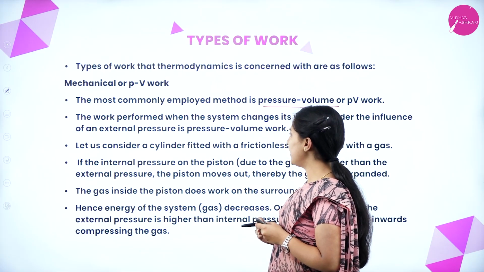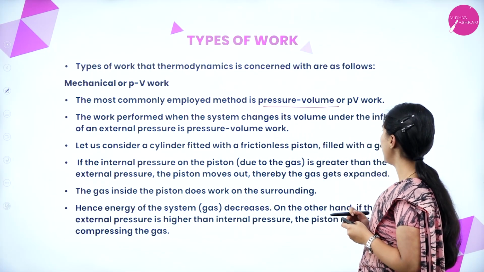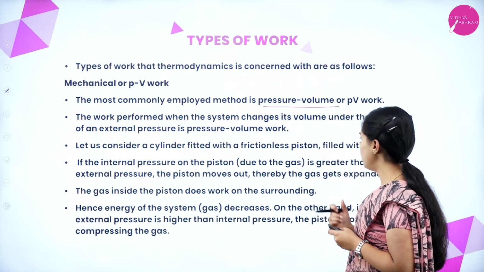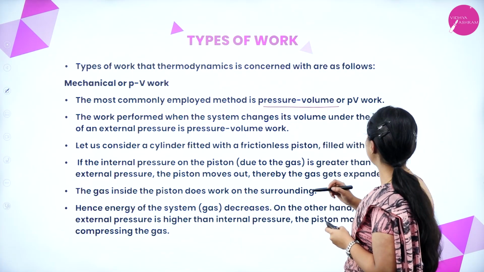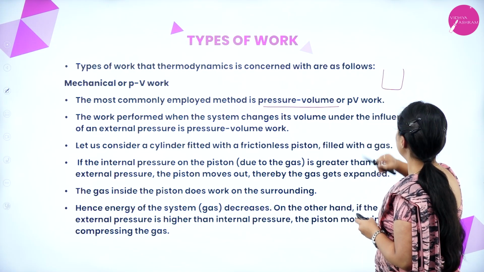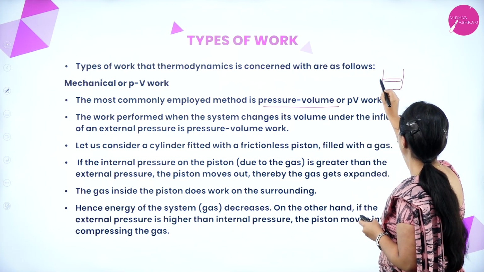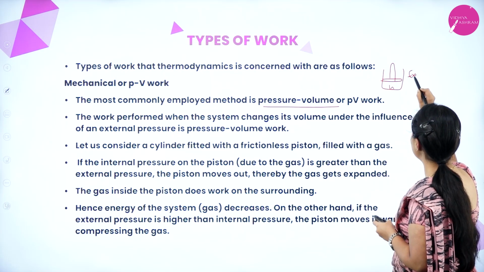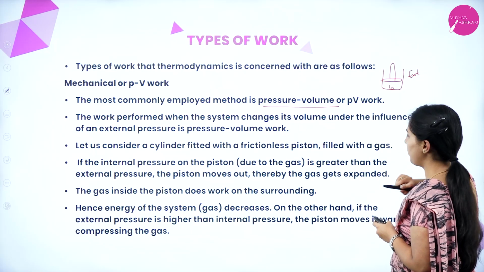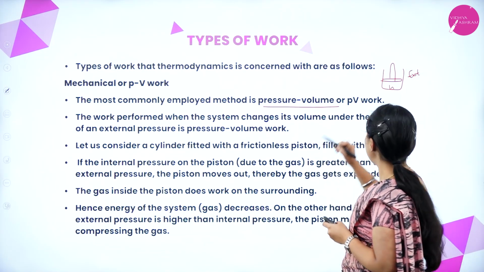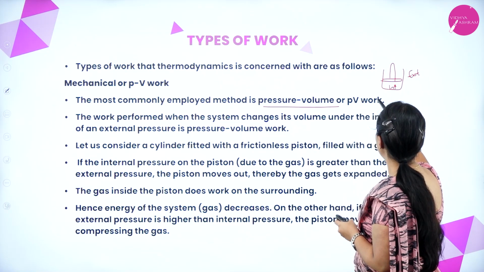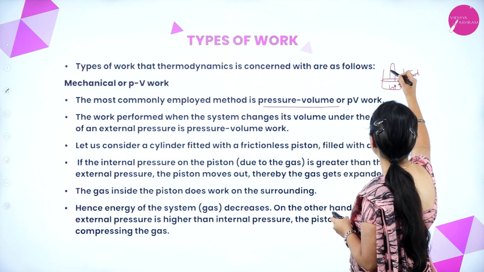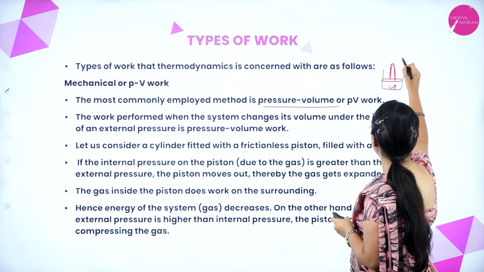Let us consider a cylinder fitted with a frictionless piston filled with gas. Under external pressure, the piston moves out, thereby the gas gets expanded. This is filled with gas, this is a piston, this is the internal pressure, this is the external pressure. If the internal pressure is more than the external pressure, the gas will expand and the piston will move out.